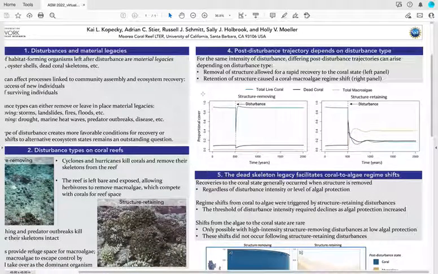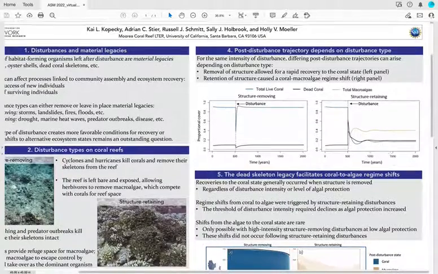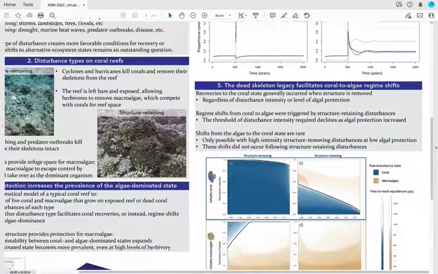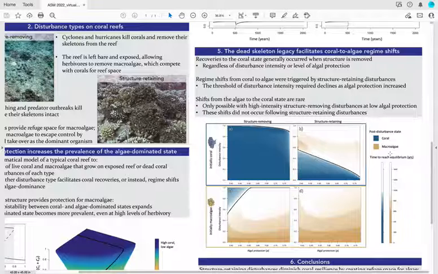Here are a couple time series that show on the left a structure removing disturbance and on the right a structure retaining disturbance, and these are at equal intensity. But on the left, when structure is removed, the system returns to a coral-dominated state, while on the right, when structure is retained, we see a persistent shift to an algae-dominated state. Now, we found this trend to hold true for most intensities of disturbance.